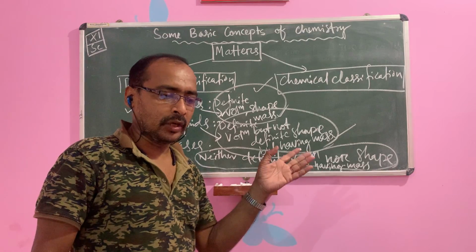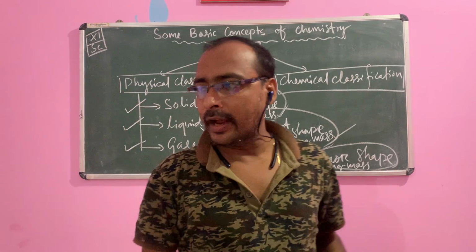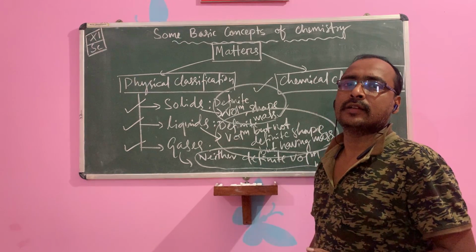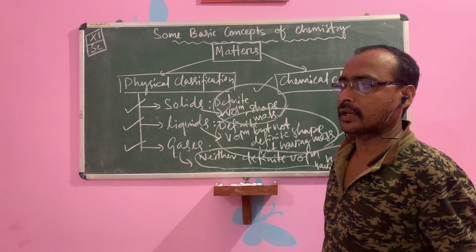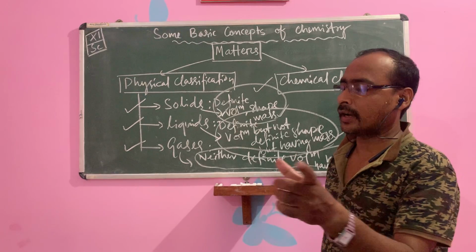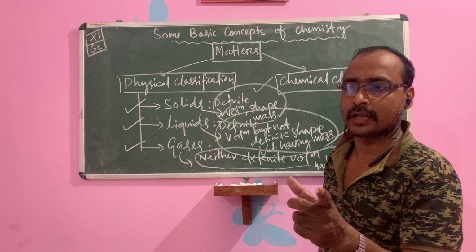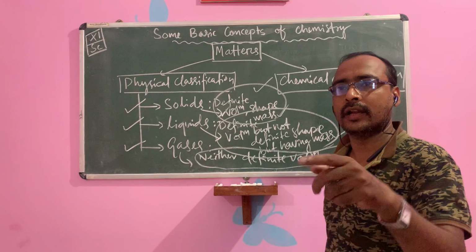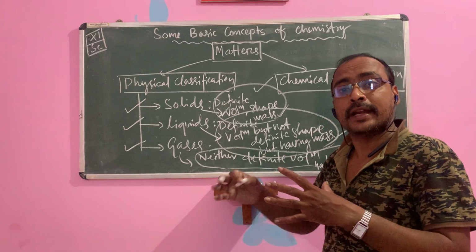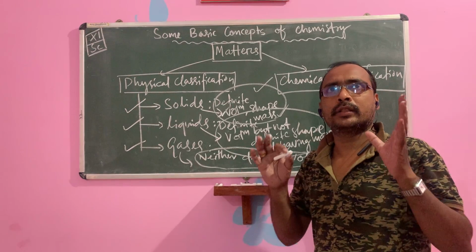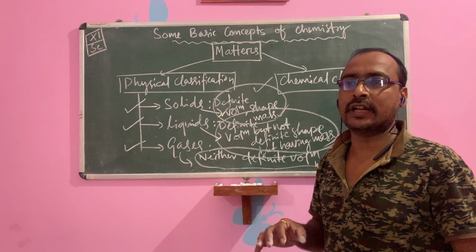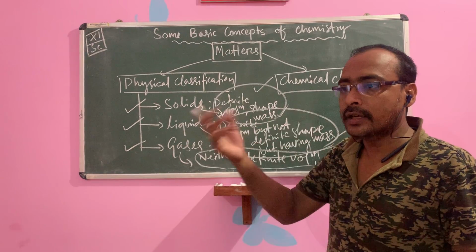You know children, gas molecules are very far apart from each other, and they have the maximum kinetic energy, that is the speed, velocity of molecules. So the distance between two molecules is very large, and the kinetic energy of gas molecules is much more than liquid and solid. So they do not have definite shape and volume, because gases have the maximum diffusion capacity. Diffusion means intermixing.